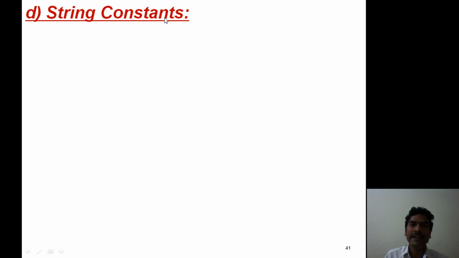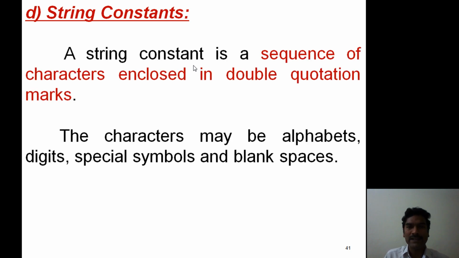Fourth one, string constants. A string constant is a sequence of characters enclosed within double quotation marks. Listen, a sequence of characters enclosed within double quotation marks. Here, the sequence of characters may be any combination of alphabets, digits, and special symbols. All are valid, but they must be placed within double quotation marks.